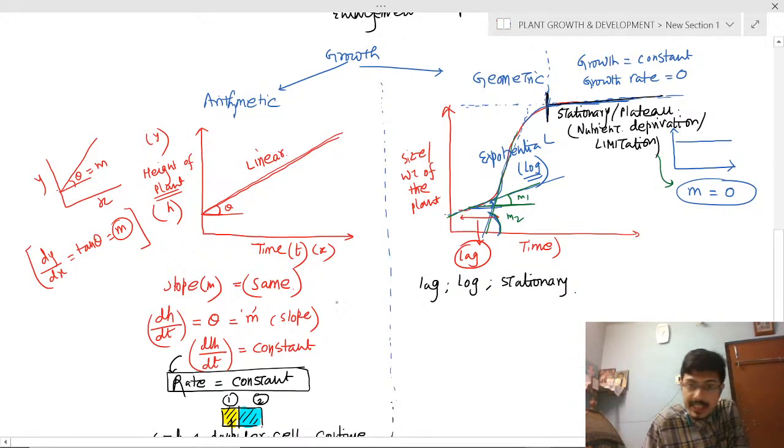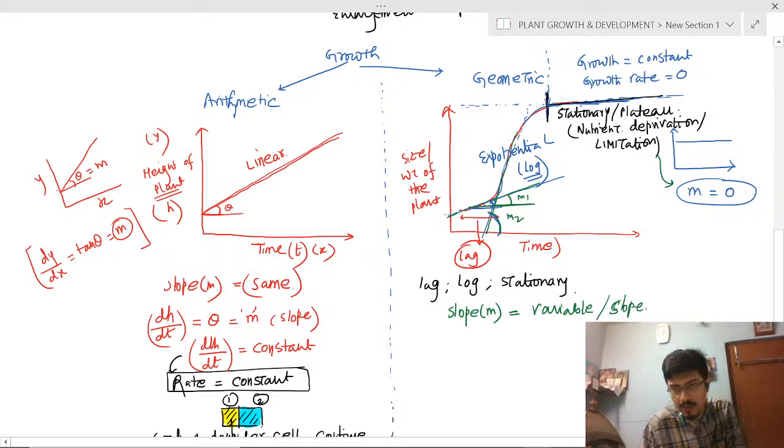So you have to mention that the slope or m is variable, or changing. Slope changes. Clear?